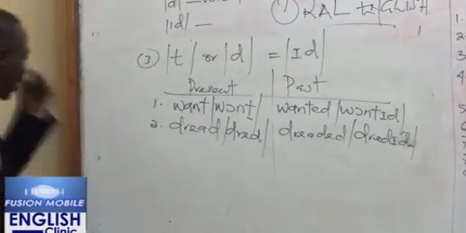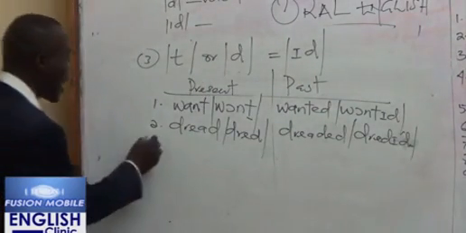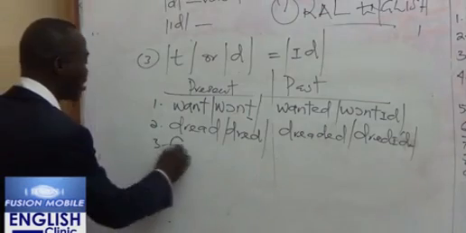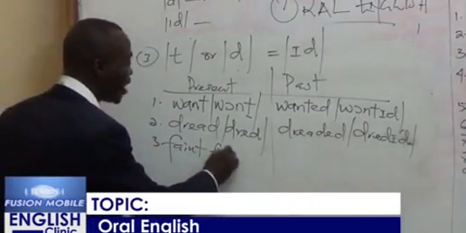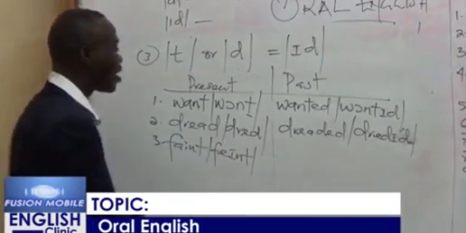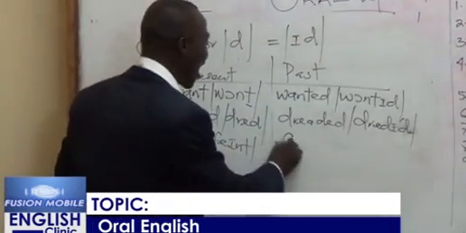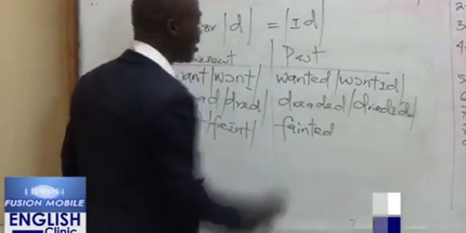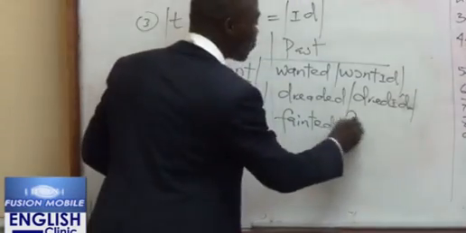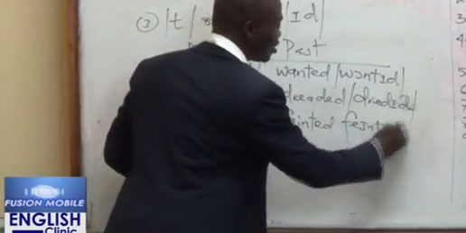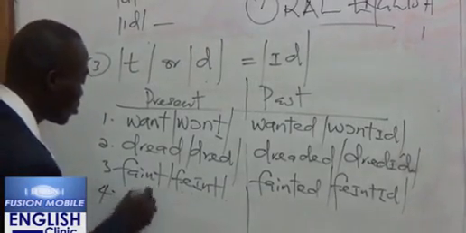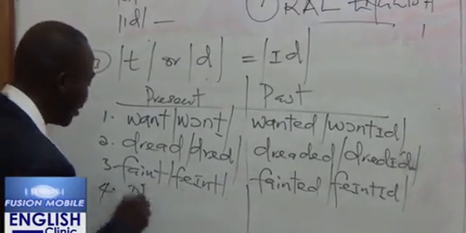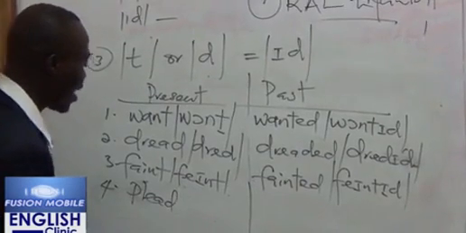Another example is when you look at another word like faint. This is the transcription of faint. Now, the past tense of faint is F-A-I-N-T-E-D. So it is pronounced as fainted. Another example is the word plead, P-L-E-A-D.